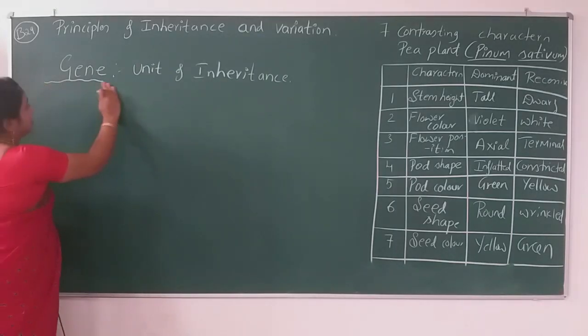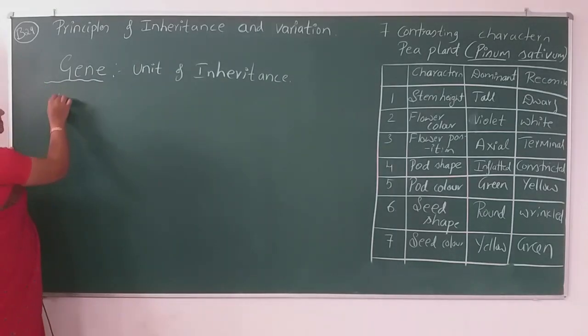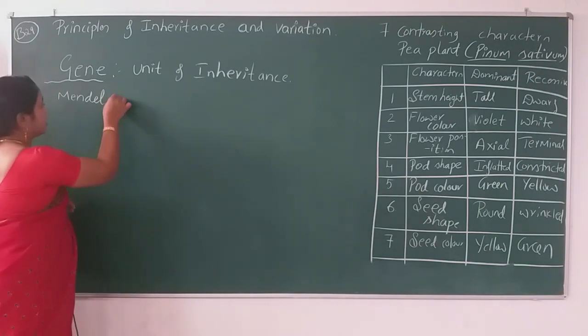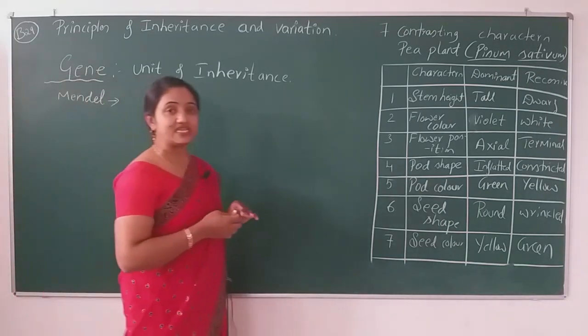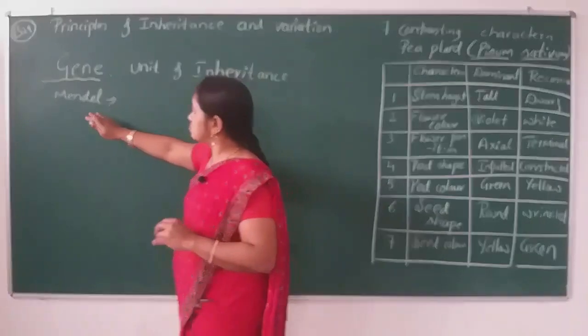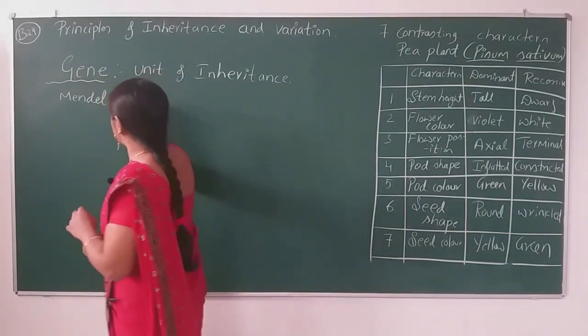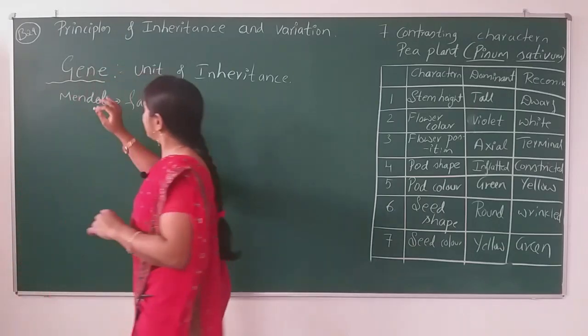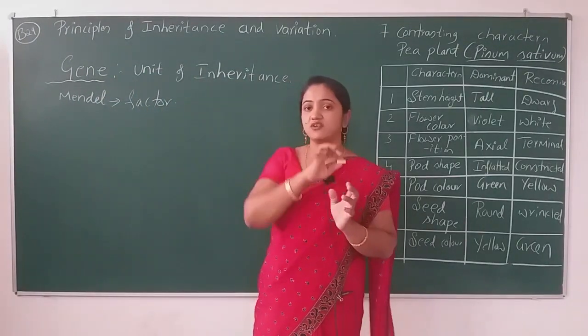So in the earlier days, when Mendel described inheritance or heredity, he took the term as factor. He didn't coin the word.